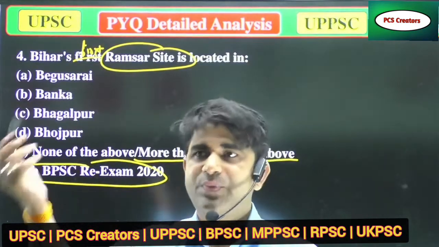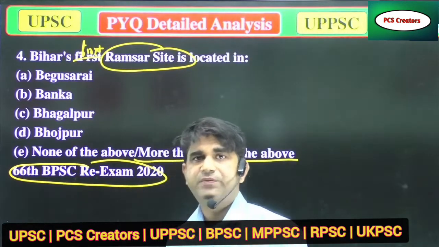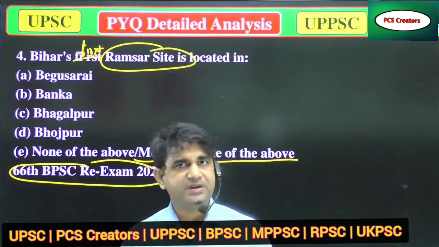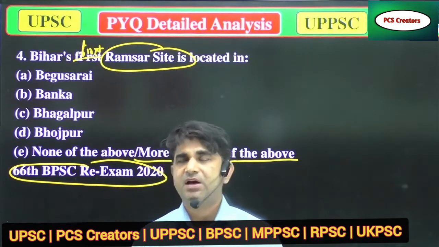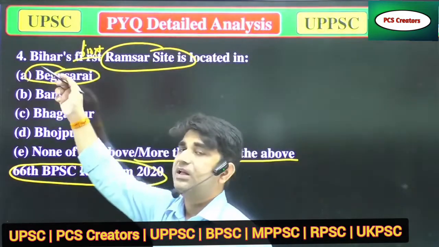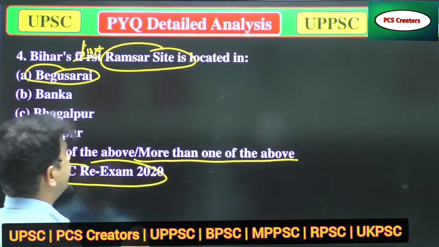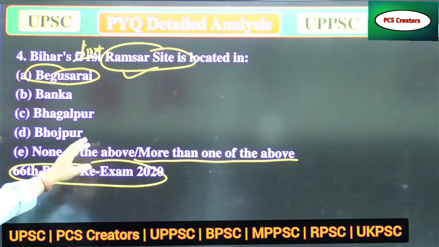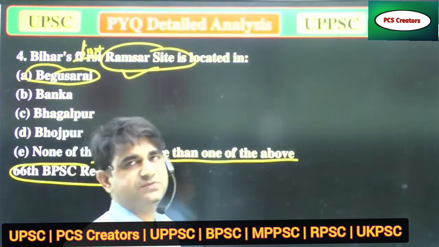So go in the previous answer and we will find out. In Bihar, when we talk about Bihar, like in UP we have 75 districts, but in Bihar only 40 districts are there. In Bihar there is a district, Begusarai, near Patna, and in that Begusarai the first Ramsar Convention site, or you can say Ramsar site, is found. I don't know the exact name of that site, but it is found in Begusarai.